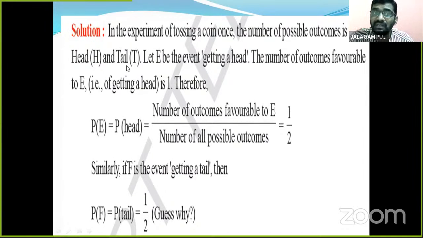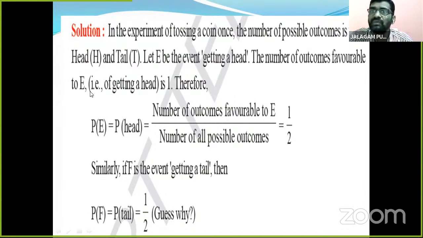When we toss a coin, the outcomes are head or tail. So there are 2 possible outcomes. Let E be the event of getting a head.